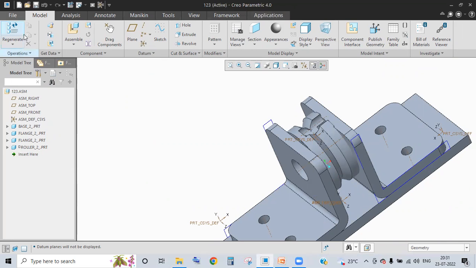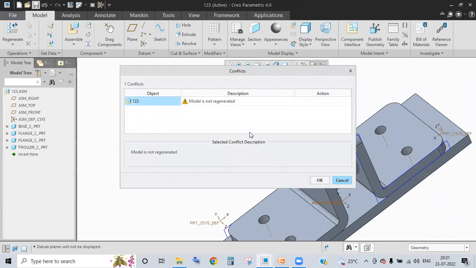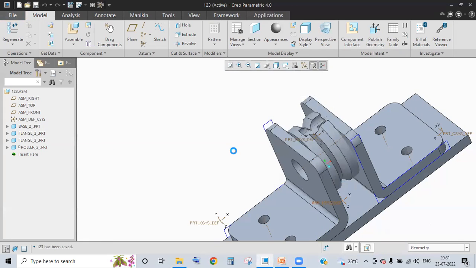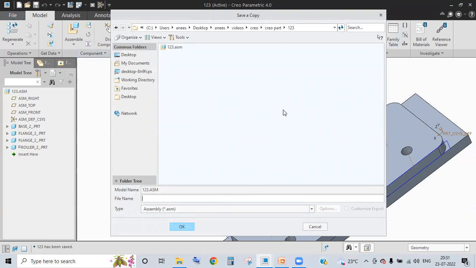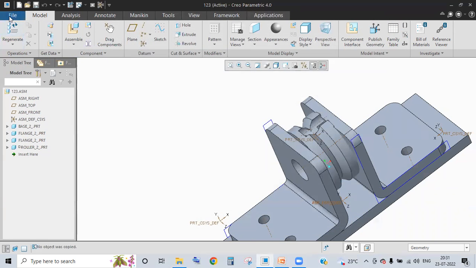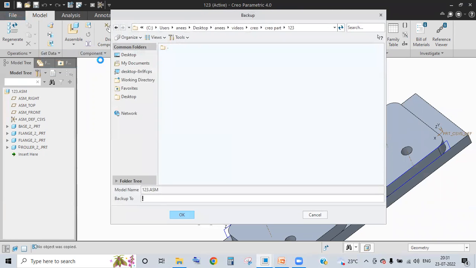Again, file, save. It is saving only the assembly. Suppose I want to save all the parts. File, save as. In save as, backup. It will save all the parts.